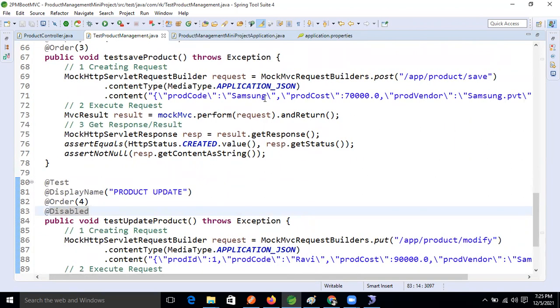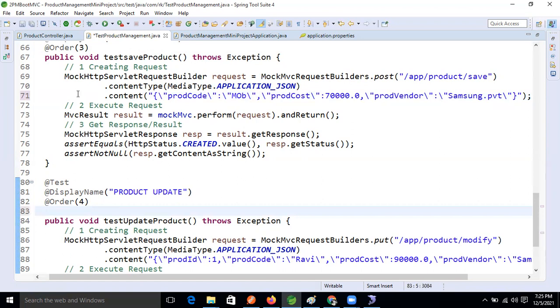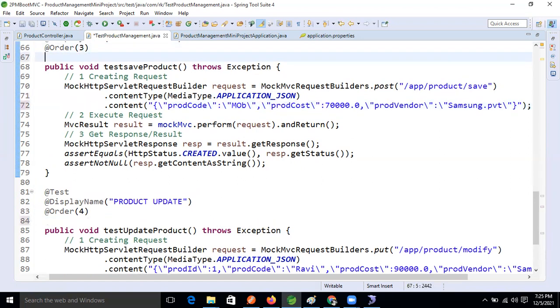Like product ID, Samsung here. What will we take? Let's take mobile, MOB, right? I'm not asking you to save. I'm asking you to update only. Now let's disable that method only, and we will do that.